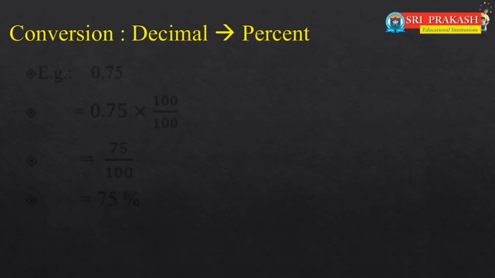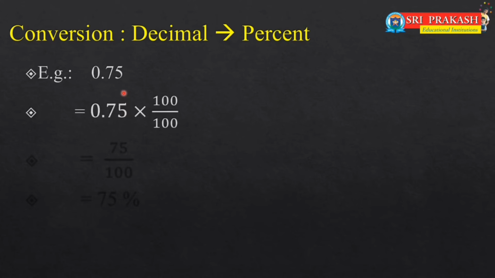Let us convert a decimal into percent. Let us take the decimal 0.75. First we shall convert this into a normal fraction. To that we will multiply by 100 by 100, so it will be converted into a fraction with denominator 100. Now this is a fraction with denominator 100, so easily you can express it as 75%.